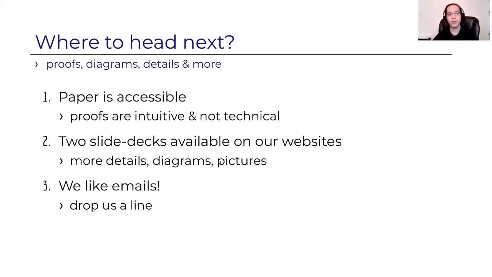And okay, if you want to learn more about this or think more about this, where can you find more information? So first, the paper is accessible and it's not very difficult to read. The proofs are intuitive and they're not technical, so you can find the paper online. Secondly, we have two different slide decks about this work available, both on Lijie's website and on my website. These slide decks have diagrams and pictures, so they're very nice and they're far more detailed than this talk. And lastly, we like emails very much, so please feel more than welcome to just drop us a line and chat about this. That's it.